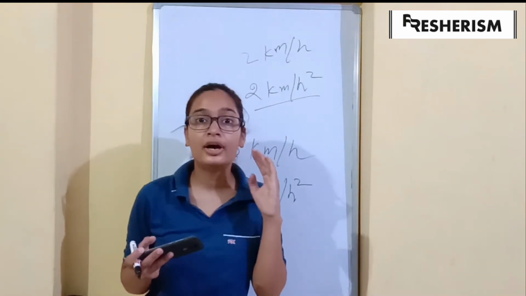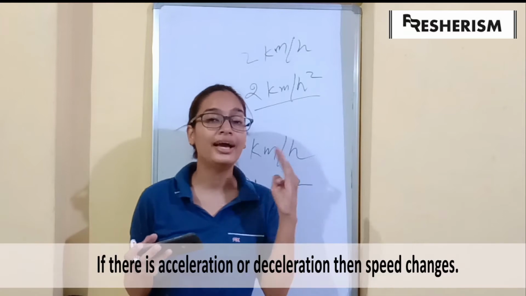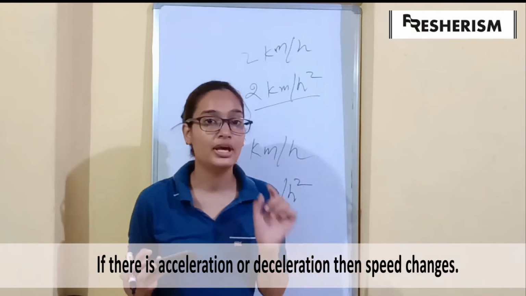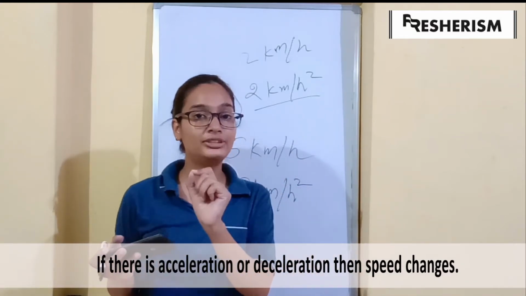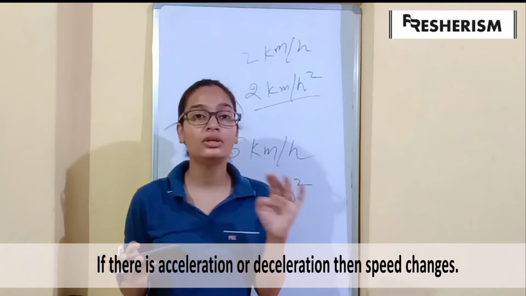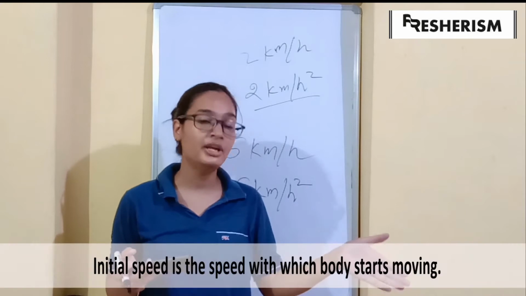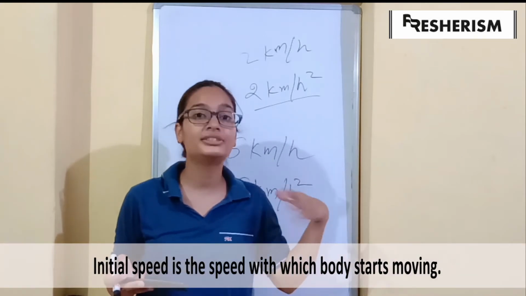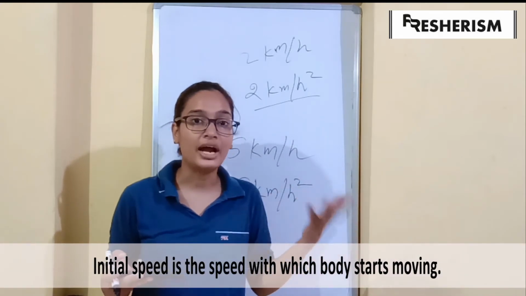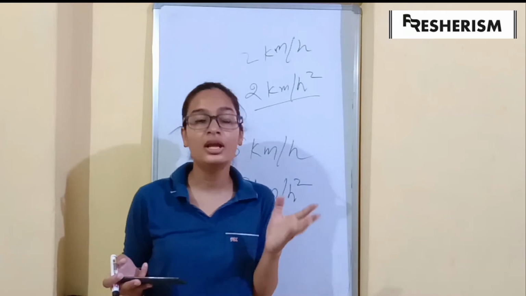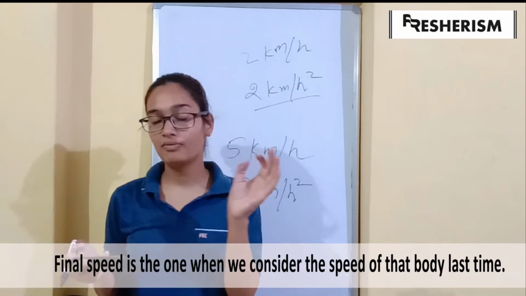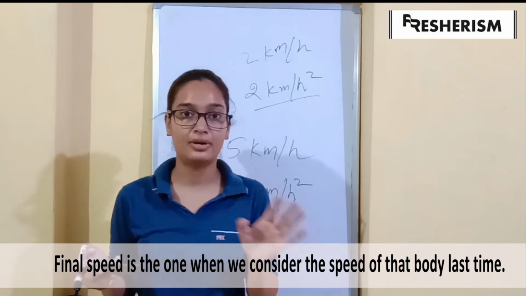Now, if our body is having acceleration or deceleration, then the velocity or the speed will not remain the same throughout. The speed will change. There will be an initial speed, that is the speed when the body starts moving or when we start considering its motion, and the final speed, which is the final speed we consider for that body.